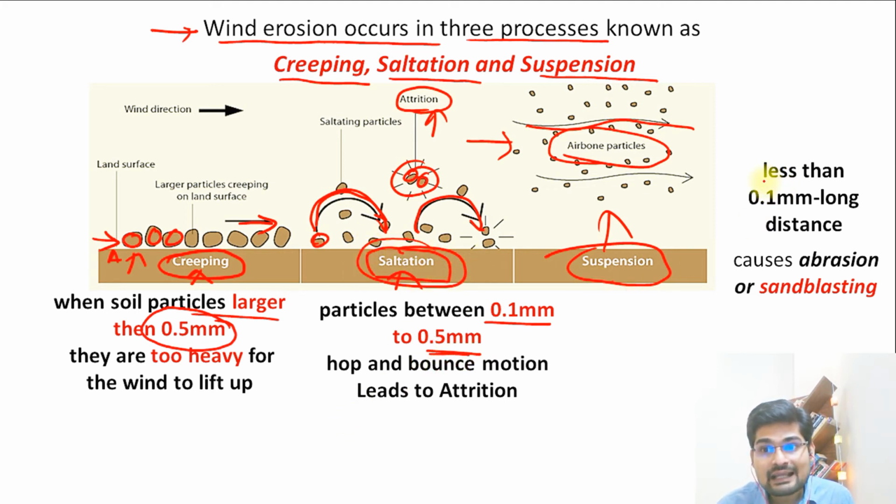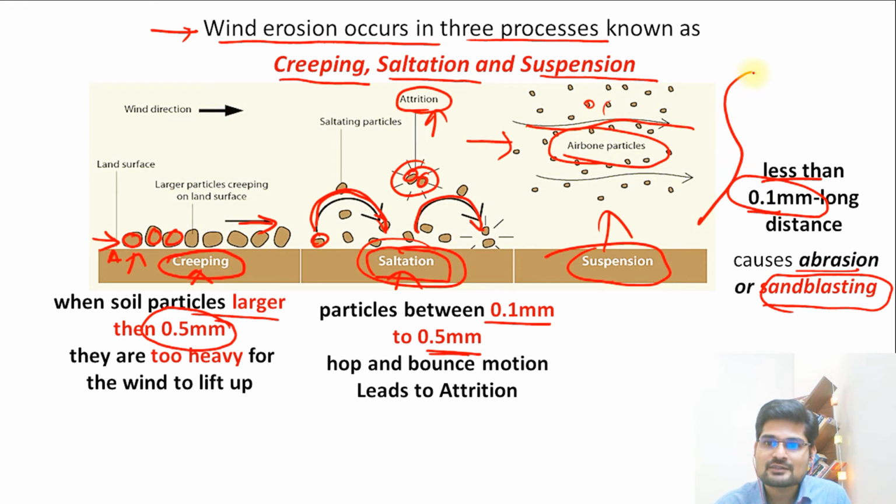And if it is less than 0.1 millimeter in size, then only this happens. That is what we understand as sandblasting or abrasion. Because what happens? The wind is now carrying these airborne particles, and if there is a rock fragment or a rocky surface in the area, it hits with all its might.